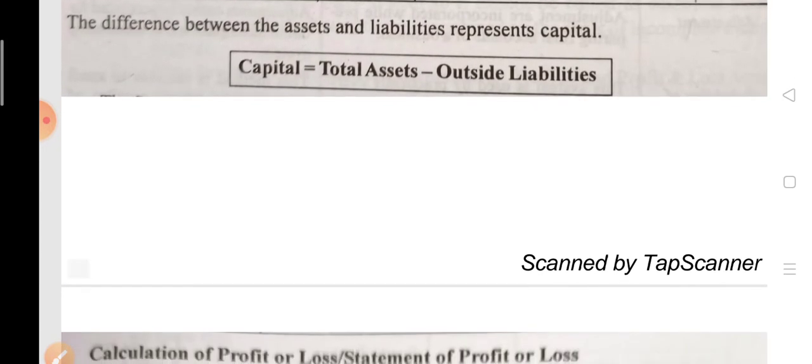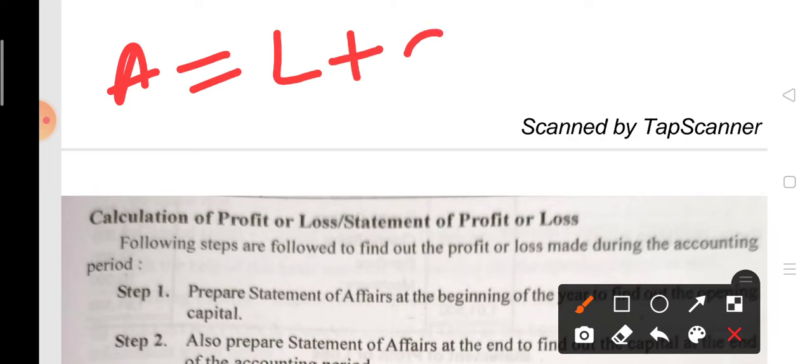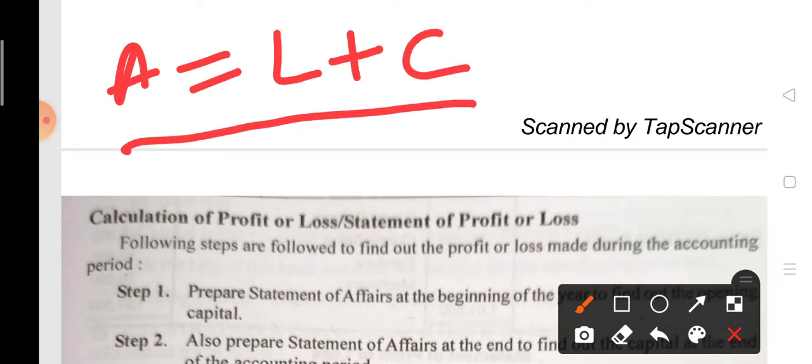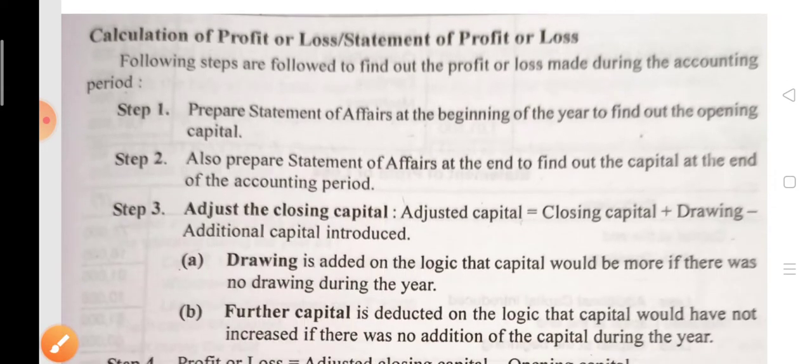And this equation you already know from the accounting equation: asset is always equal to liability plus capital.